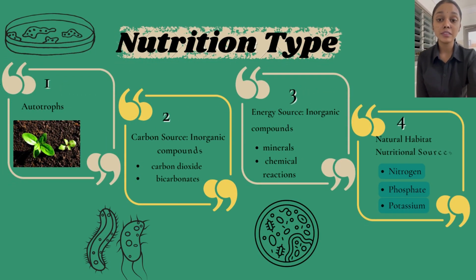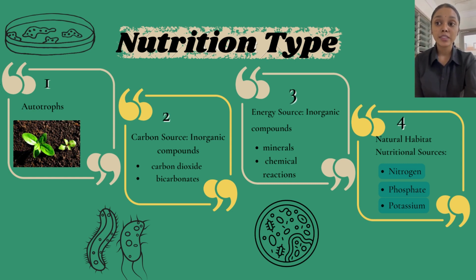The nutrition type for this Thiobacillus ferrooxidans is autotroph. Thiobacillus ferrooxidans is an autotrophic bacterium that obtains carbon from carbon dioxide and energy from the oxidation of inorganic compounds, such as ferrous iron and elemental sulfur. It is commonly found in environments rich in sulfur and iron, like acid mine drainage and mineral deposits.